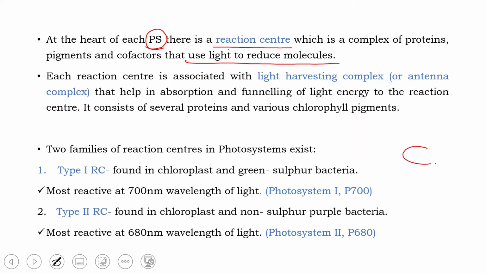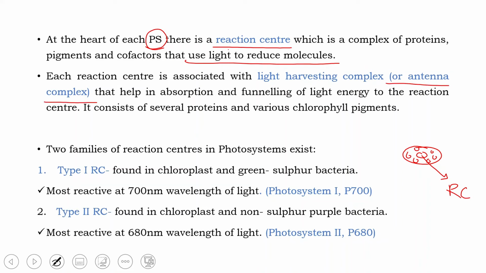So suppose this is a photosystem. At the center of the photosystem lies the reaction center. Reaction center is nothing but a complex of proteins, pigments and cofactors. And just outside the reaction center, you have light harvesting complexes. So these are light harvesting complexes, or they are also called antenna complexes.